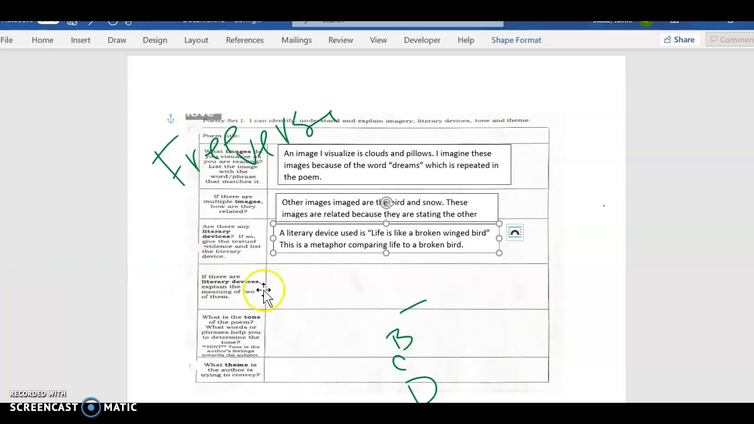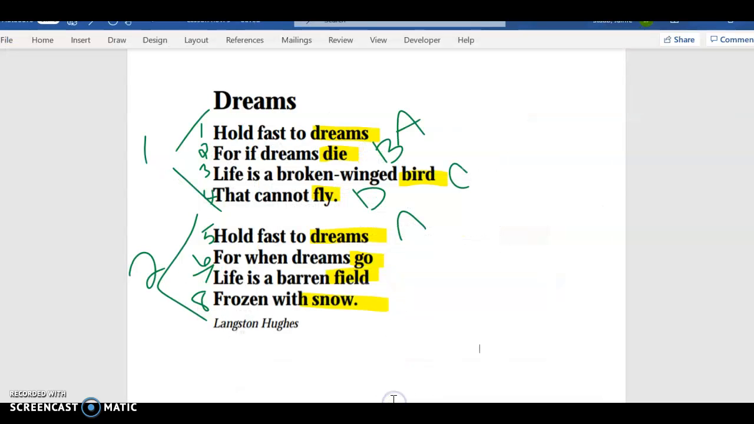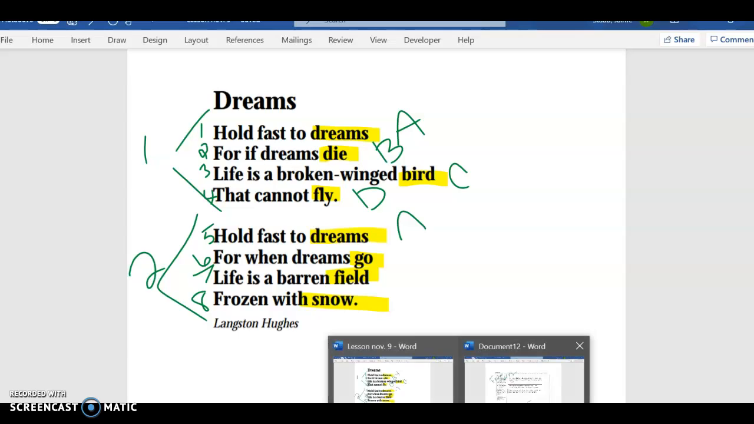If there are any other literary devices, explain the meaning of two of them. Well, you should have two in the one that you are analyzing, but let's look at ours. There's another simile, life is a barren field frozen with snow, that we could use. We could also use the symbolism of this repeated "hold fast to your dreams, hold fast." So that could be a literary device also that we can include in that second part.